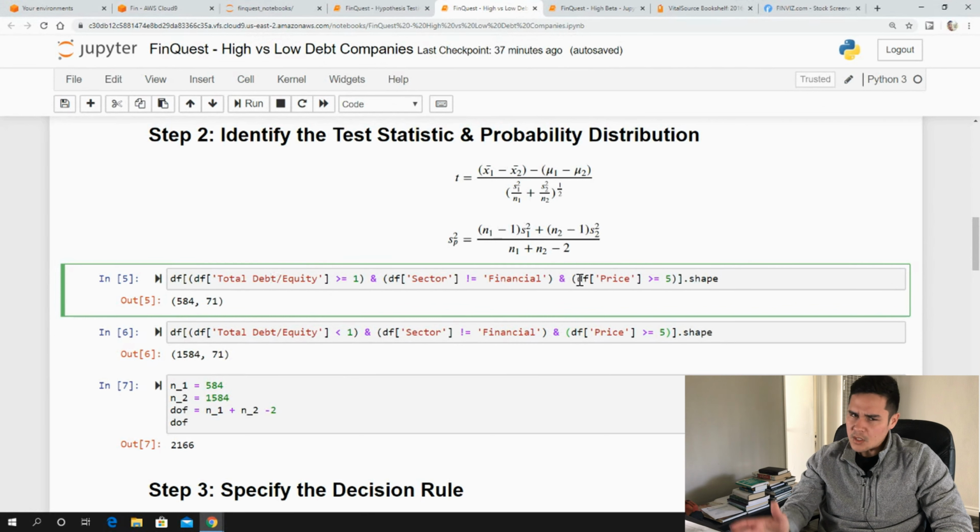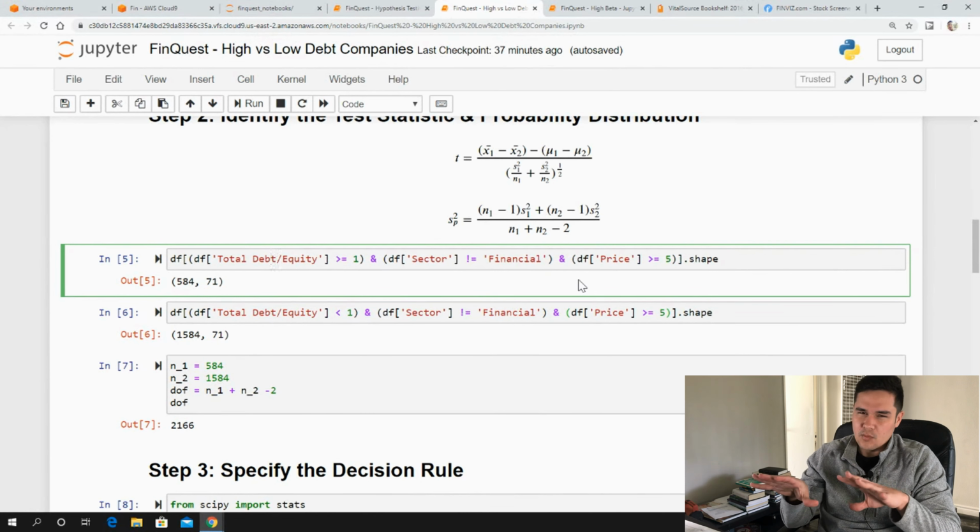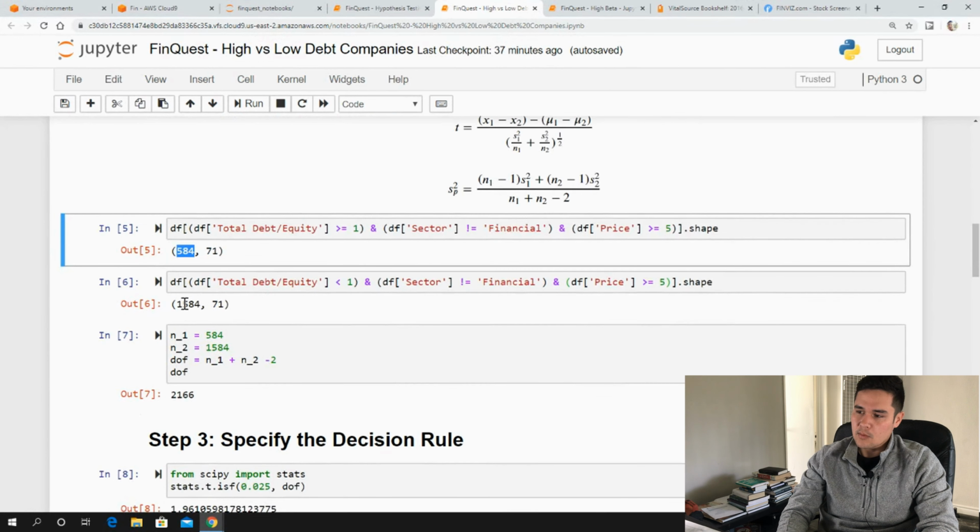You can look at the data how you want, but that's what I'm specifically going to look at, just so that we don't have any weird outliers. That gives us a sample set of 584 companies that have total debt to equity ratios greater than 1, and we have 1,584 companies with total debt to equity ratios less than 1.